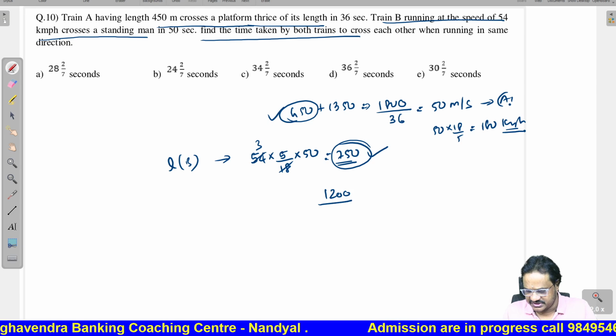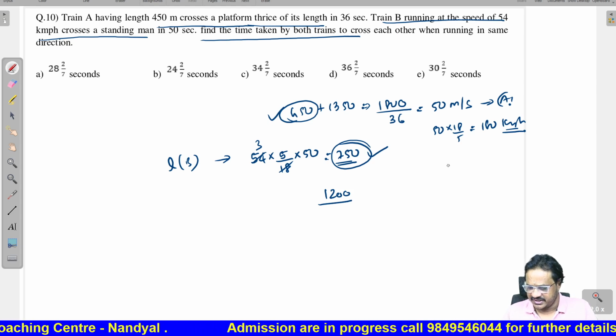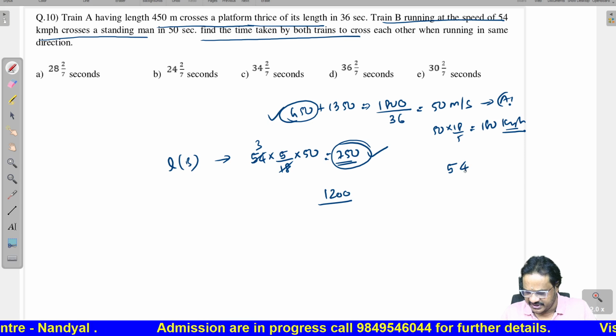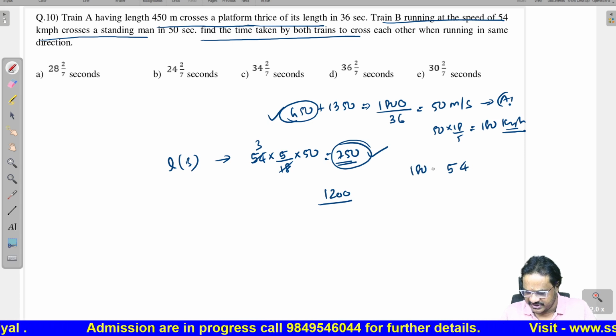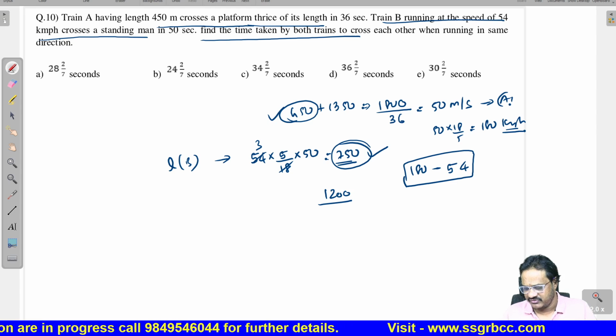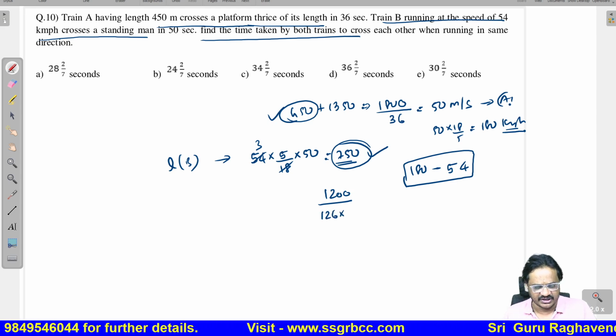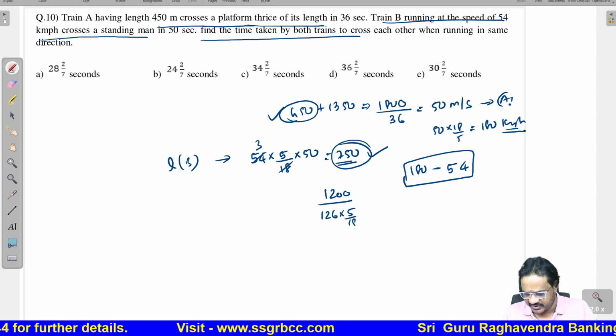So total distance 1200, running in the same direction. If they are running in the same direction, B speed is 54, A speed is 180. Since they are running in the same direction, we should do minus: 180 minus 54 is 126. You have to convert into meter per second, so into 5 by 18.